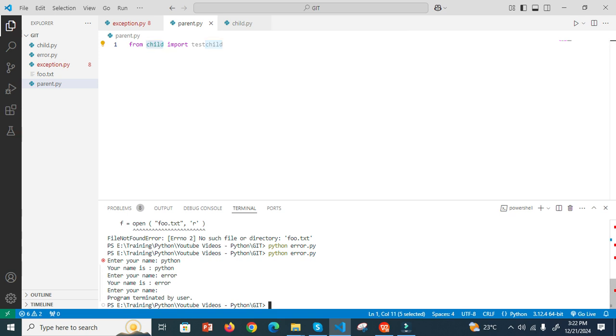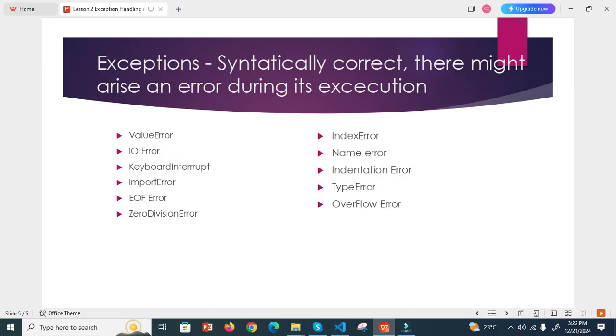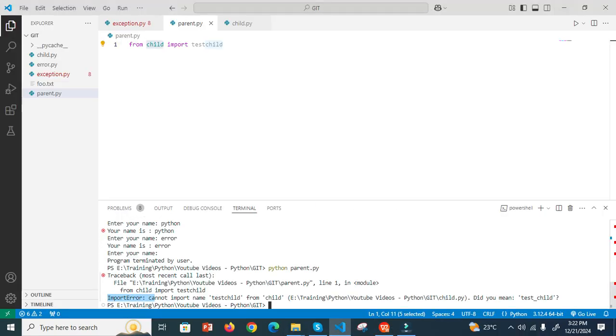Now I will execute this. I say python parent.py. Now it says import error. That is our fourth error. What is this? Cannot import test child.